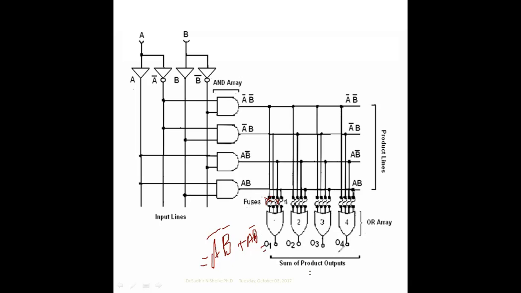Similarly, any other output combination we can get through these output lines by means of the program. This is another way.